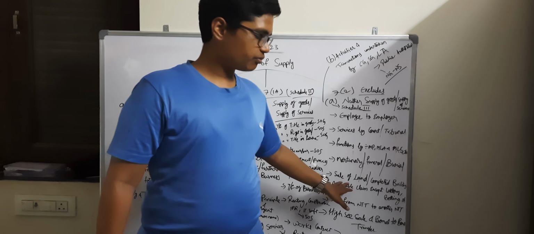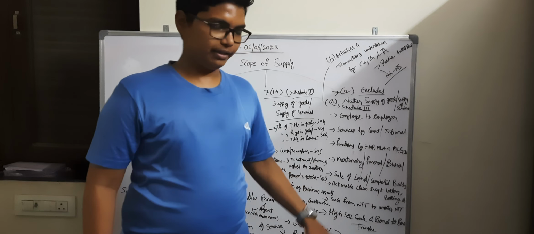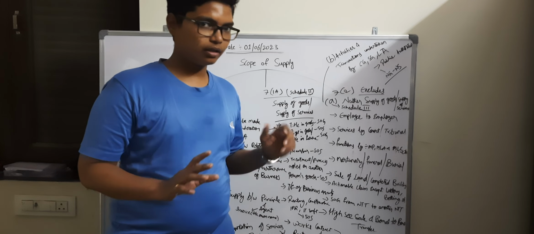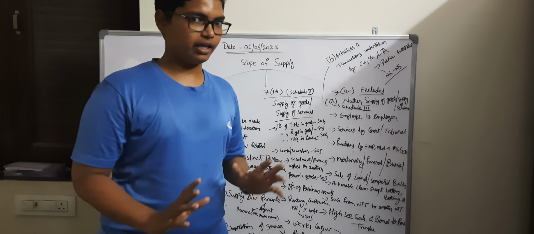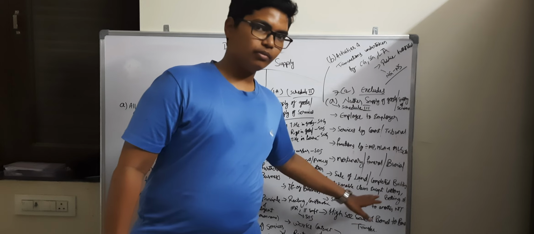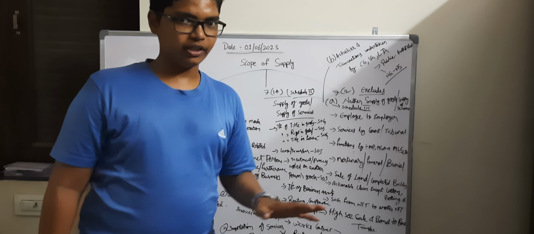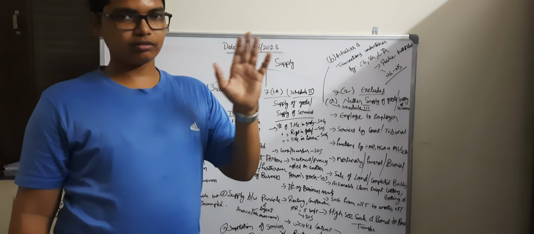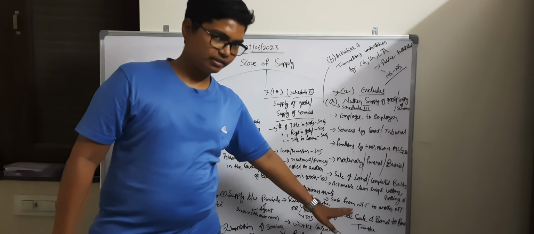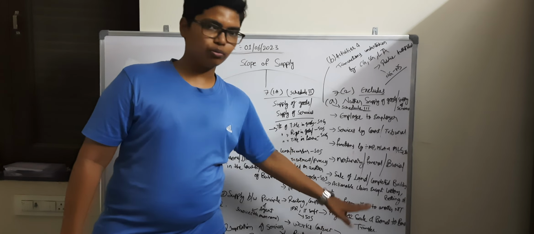Next, sale of land or completed building. Next, actionable claims except lottery, betting, gambling, etc. And supply of goods from one non-taxable territory to another non-taxable territory, and high sea sales and bond to bond transfer.